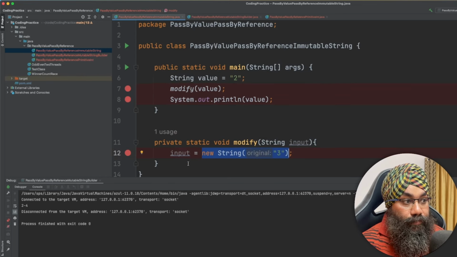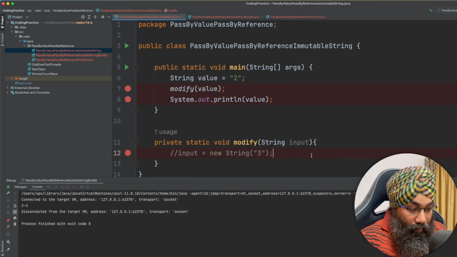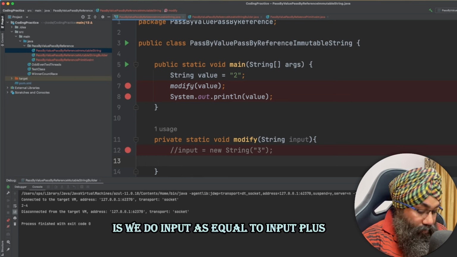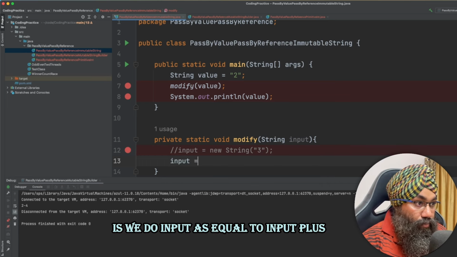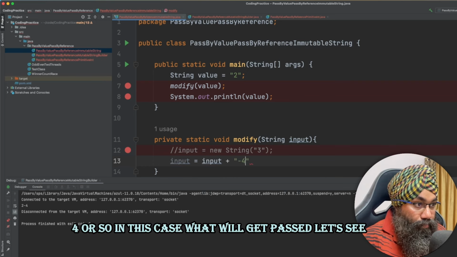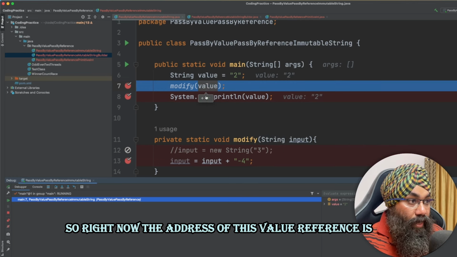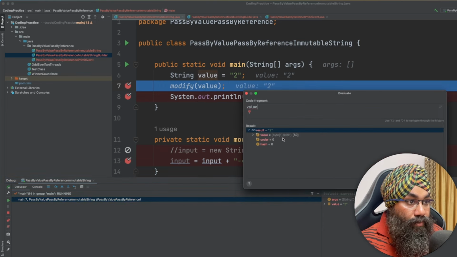We can also test it for our string class. Suppose we don't do this new here, but instead we do input is equal to input plus 4. So in this case, what will get passed? Let's see. Right now the address of this value reference is 691.